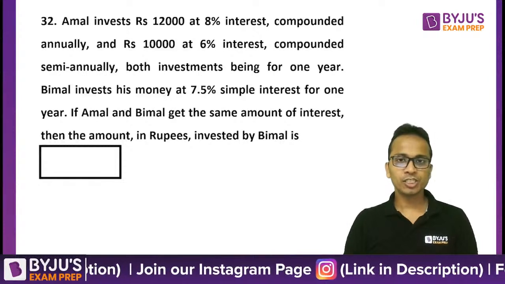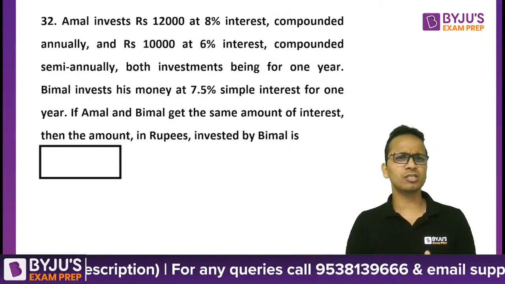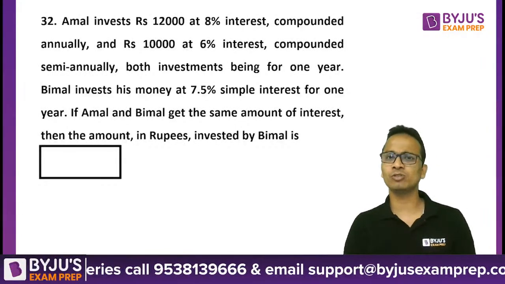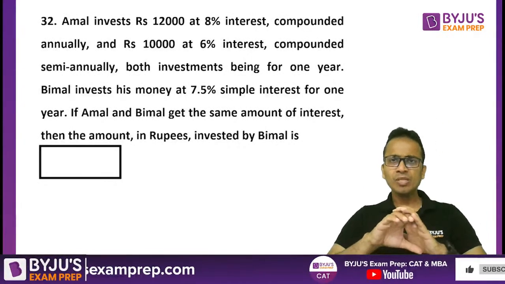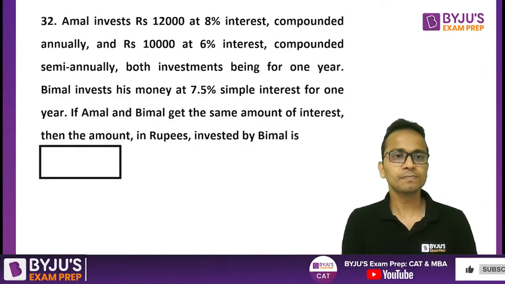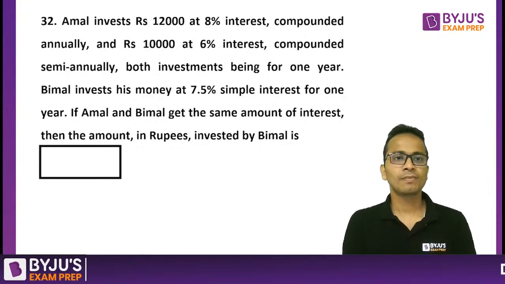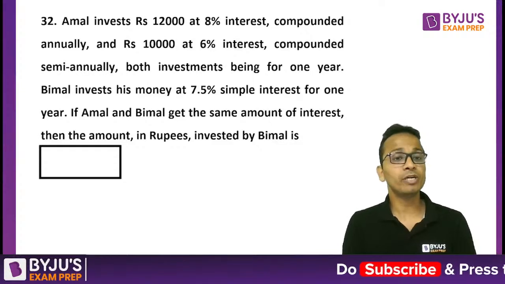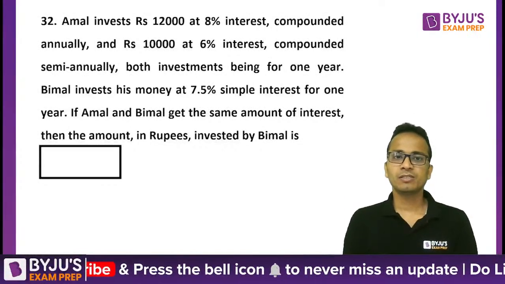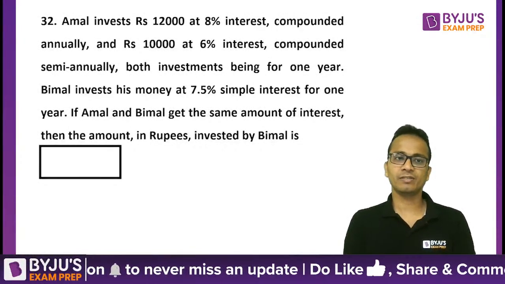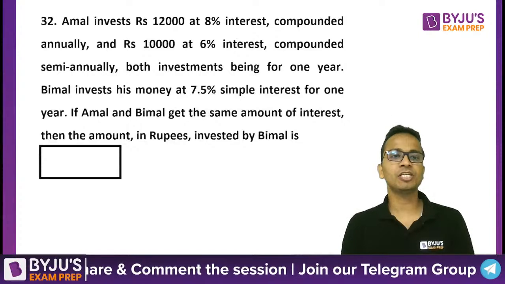Again, a question of percentages, simple interest, compound interest. The question does not look difficult because the values of the amounts, 12,000 and 10,000, are not that difficult. Okay, so let's understand this question. Amal invests 12,000 at 8% compounded annually and 10,000 at 6% compounded semi-annually, both for 1 year. Another person invests at 7.5% simple interest for 1 year. If both get the same interest, find the amount invested by the second person.